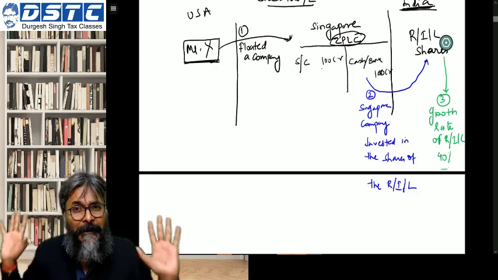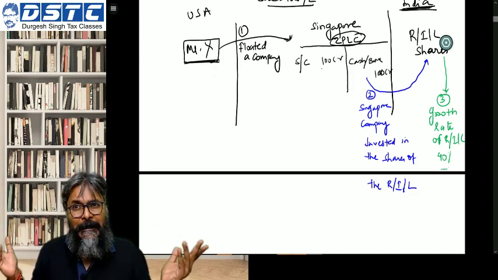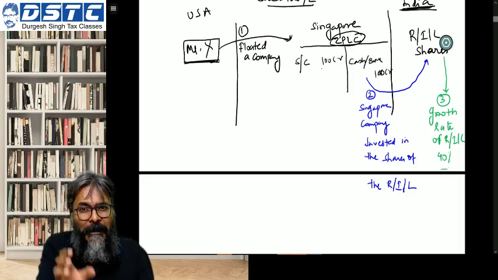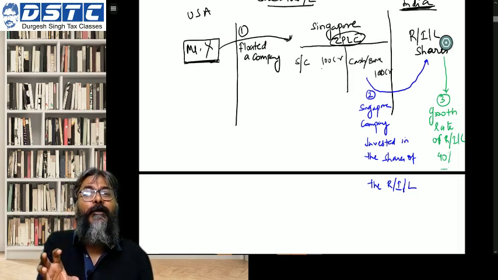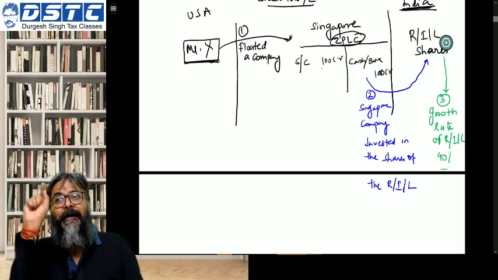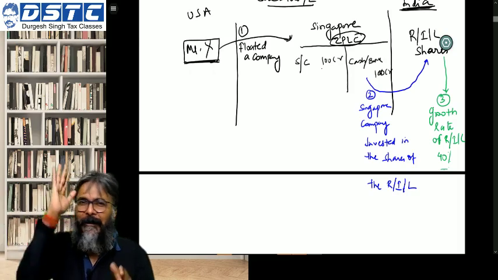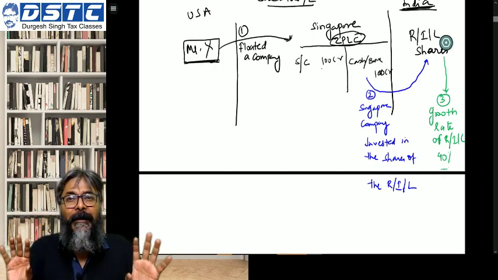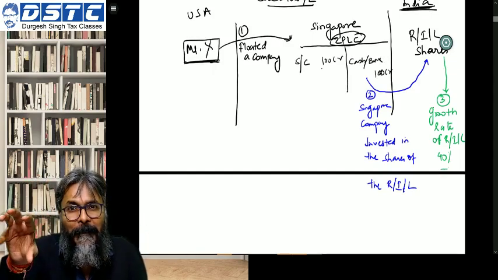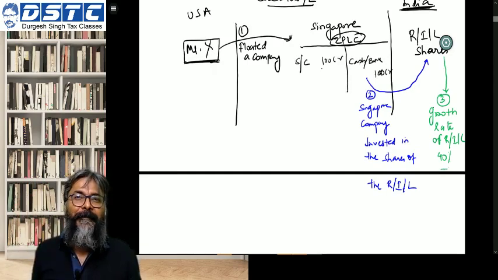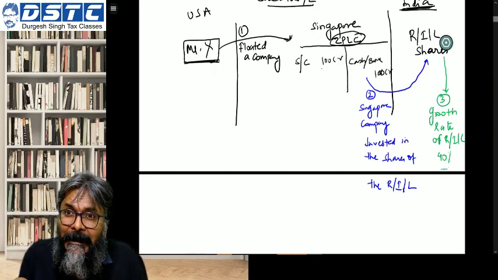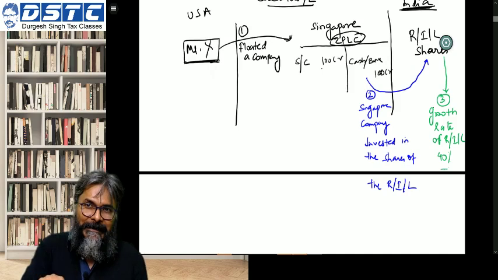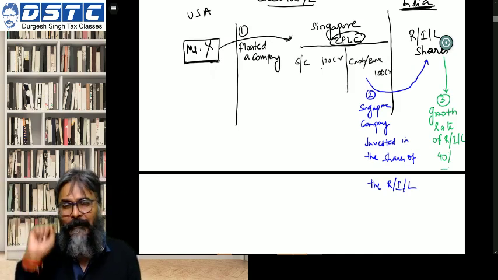Do you all agree to this? So the Singapore company was made as a medium for investing in the shares of the RIL. In a very loose word, the Singapore company was made like an agent to invest primarily in the shares of the RIL.